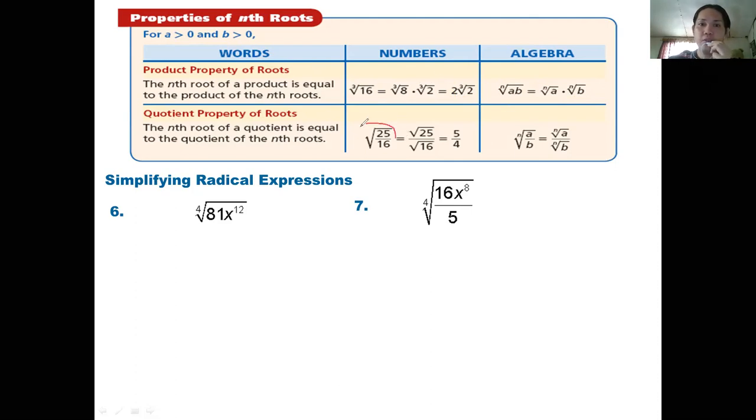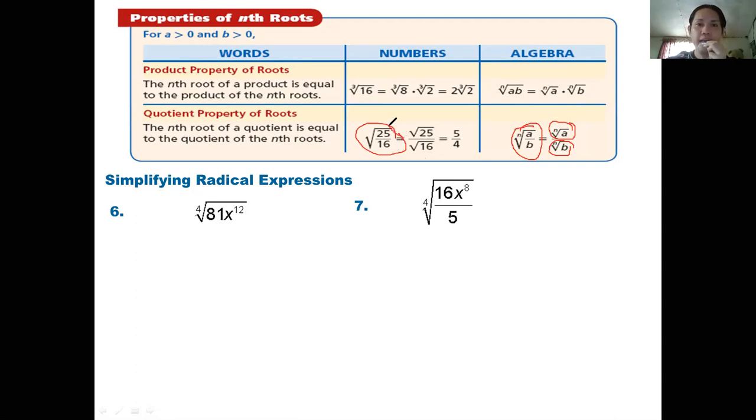So if we have the square root of this one, we'll just discuss the rule first. This is the rule: the nth root of A over B can be written as the nth root of A over the nth root of B. So this is the rule for the quotient. If you are trying to divide radical expressions, then you can use this rule of radicals.